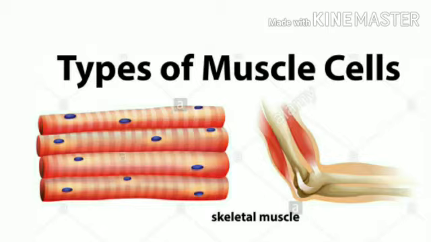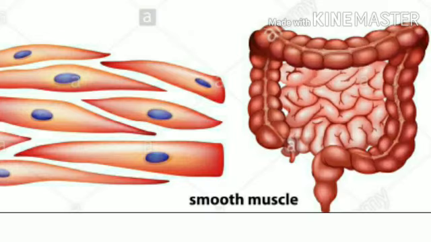The next type of muscle that we have to study is the smooth muscle. Smooth muscles are called so because they don't show any striation under the microscope. They appear more or less smooth. Their cells are tapering at both the ends, that is, pointed at the ends. The cells are wider in the middle and they are uninucleate. They too are bundled together with the help of a connective tissue sheath.